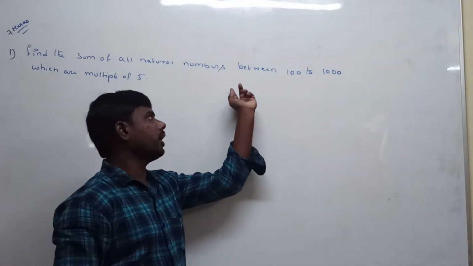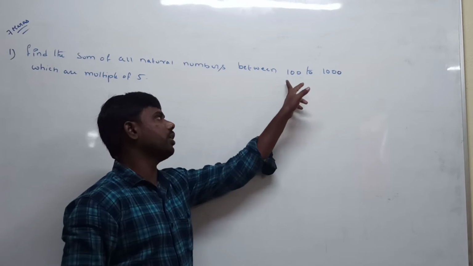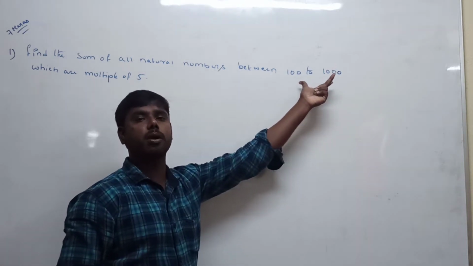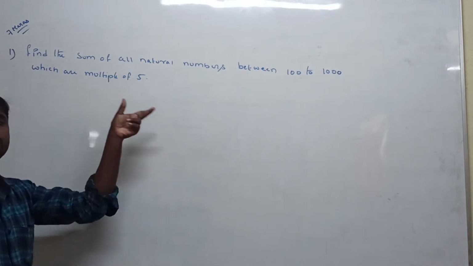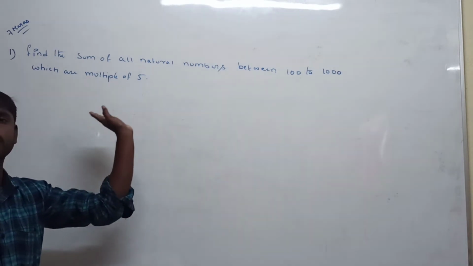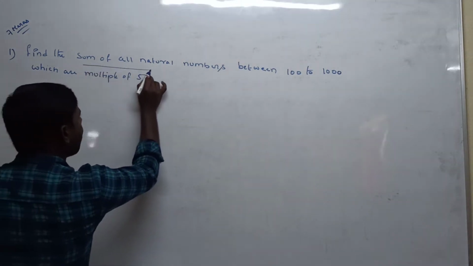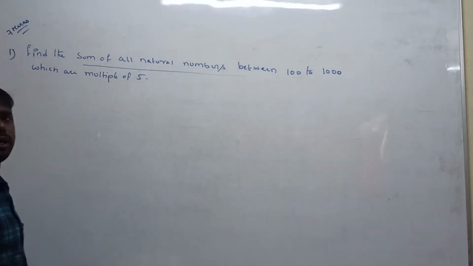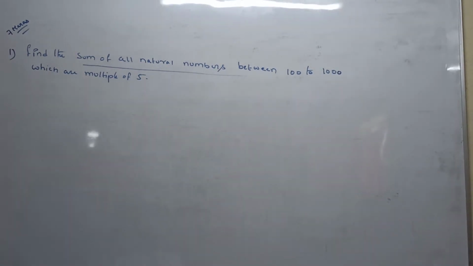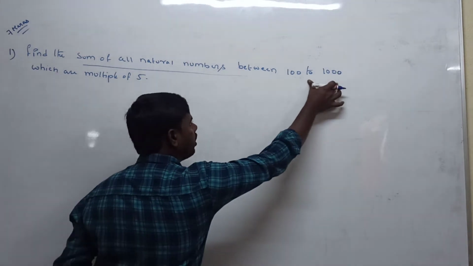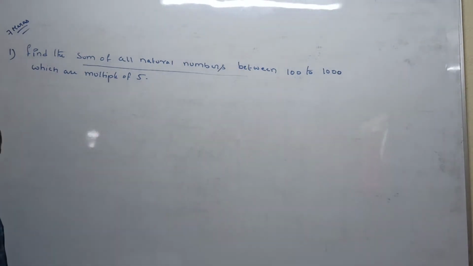You should calculate the sum of natural numbers between 100 to 1000. In between, how many numbers are multiples of 5? After that, we can add all the numbers. Listen carefully. Find the sum of all natural numbers between 100 to 1000. In between, how many elements can be multiples of 5?